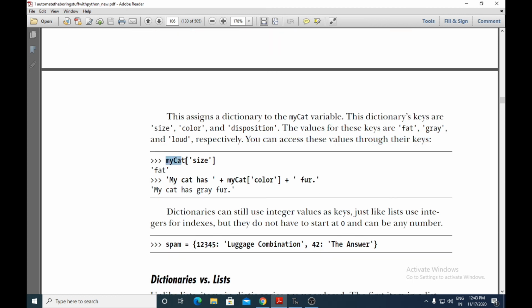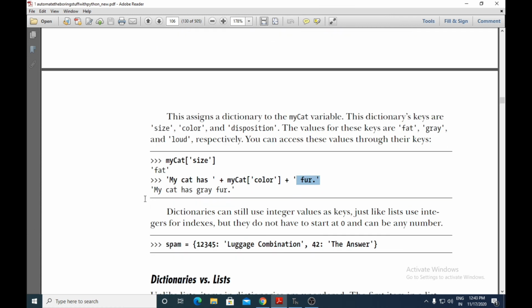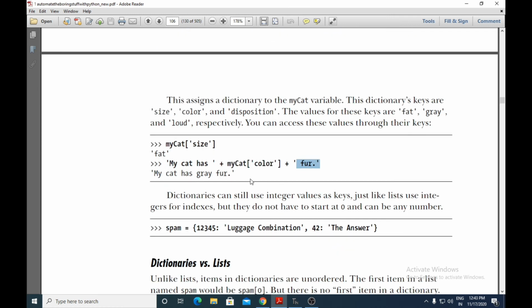So myCat of size will give me fat. myCat is the variable name, size is the key name. If you want to get fat, you have to use the key name. So myCat of size gives fat. Here also the same thing: "my cat has" plus myCat of color will give you gray, so it is my cat has gray fur.